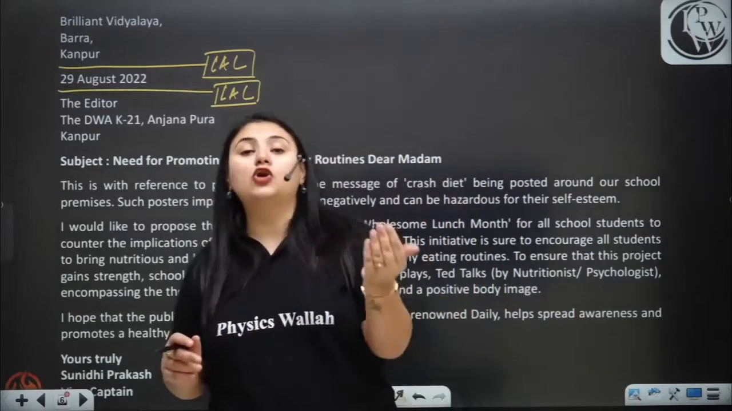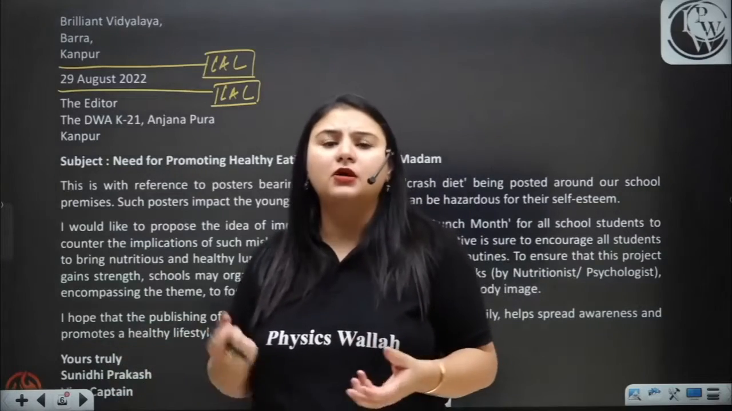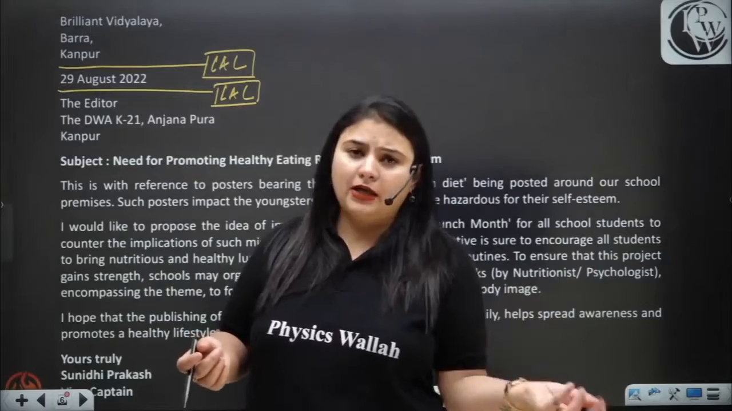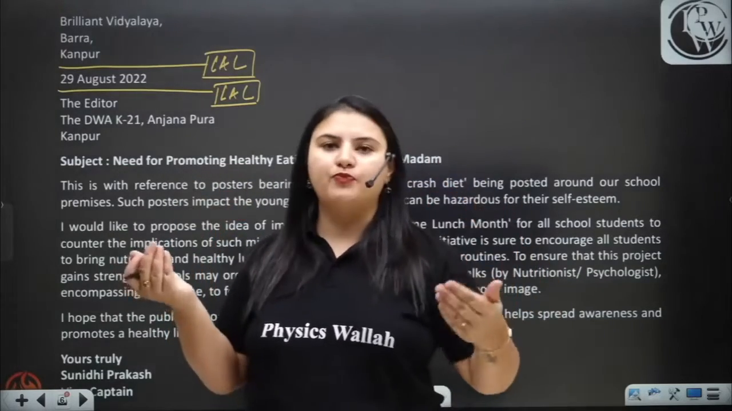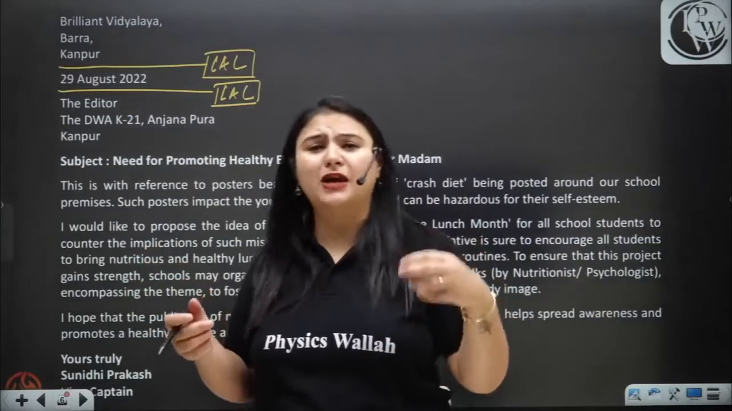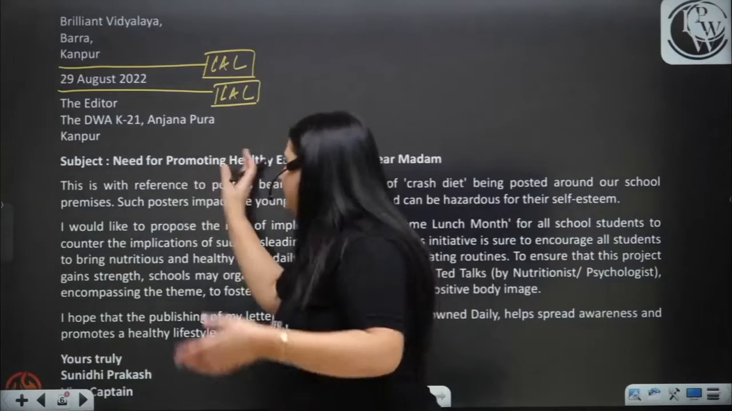Now, you may not know the name of the street of Kanpur. You are not familiar with the streets of Kanpur. You do not live in Kanpur. What do you have to do? You just have to imagine any name. Any name that comes to your mind. You can even write the name of your own street there. So it is written K21 Anjanapura.